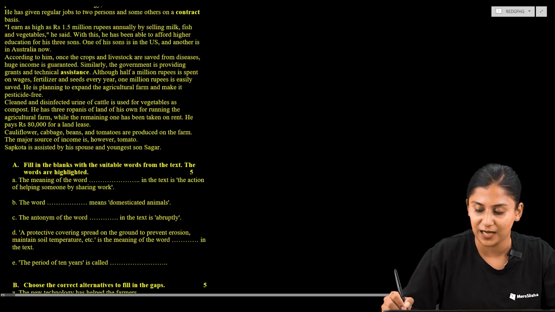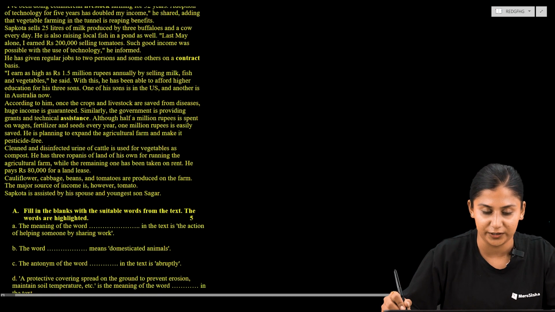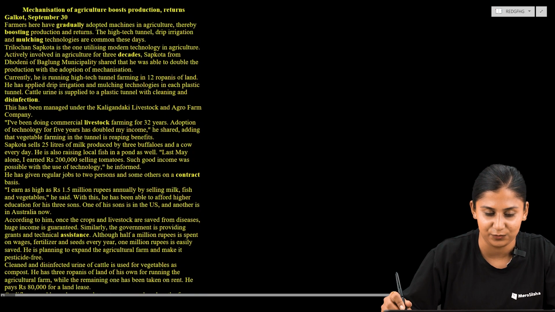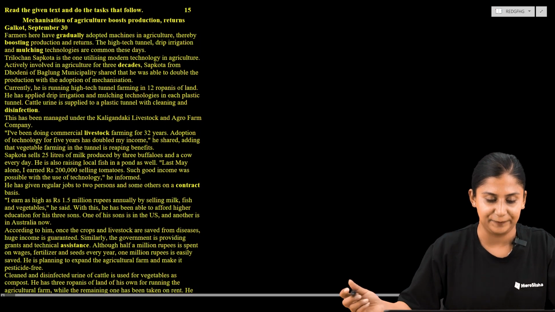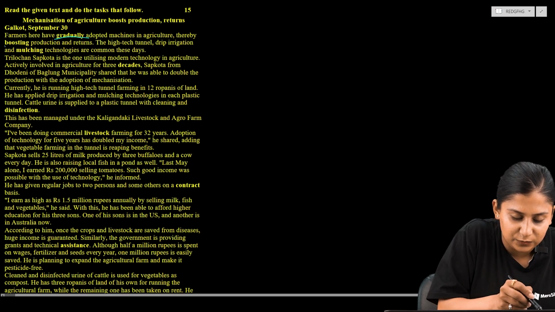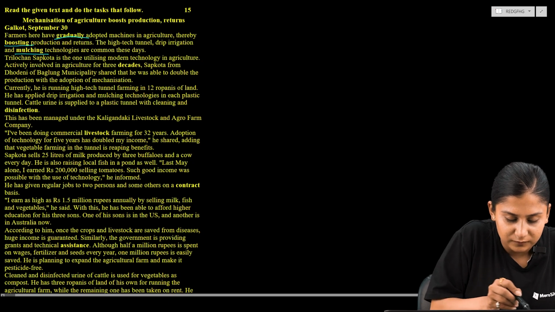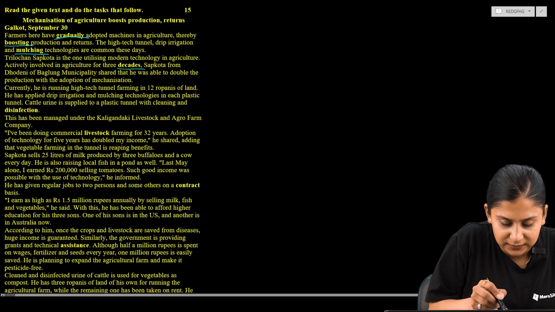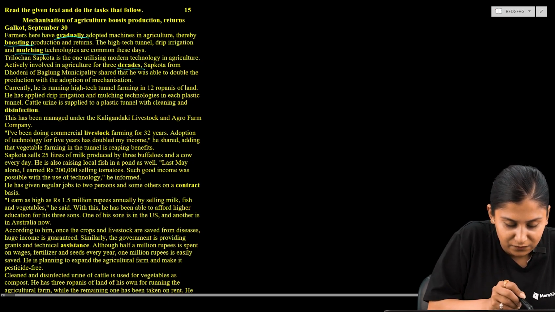Now let us find out first what the words are. Let us underline the words. The first highlighted word is gradually. Another one is boosting. Next is mulching. Another is decades, and then we have disinfection as well.